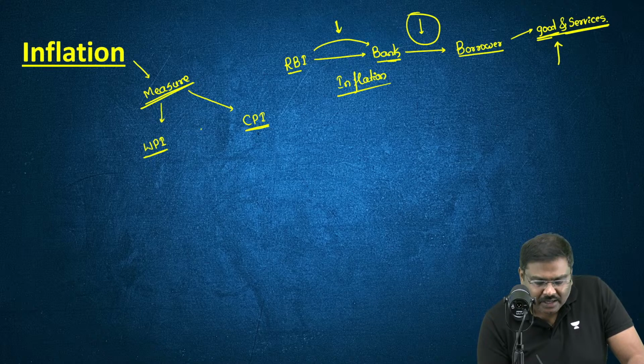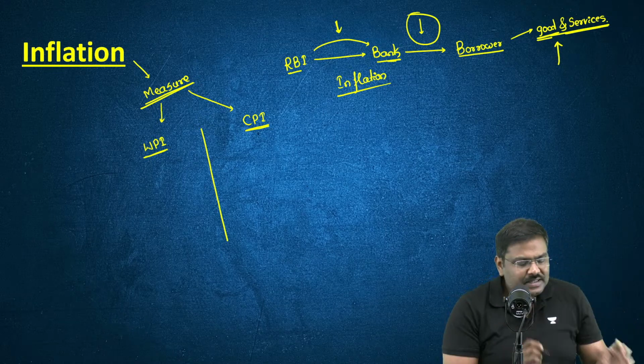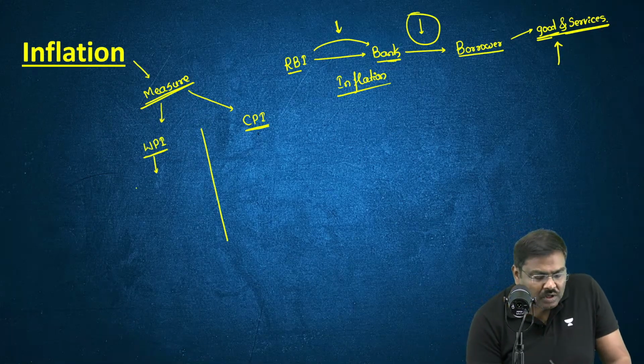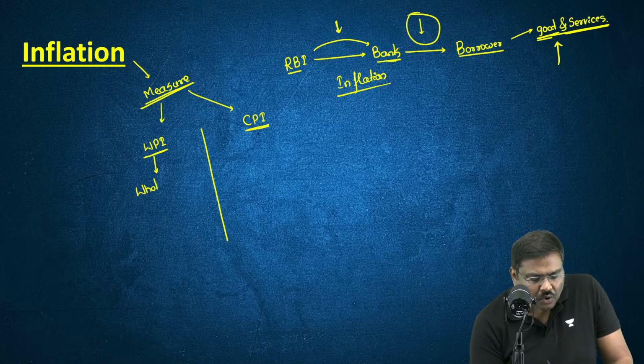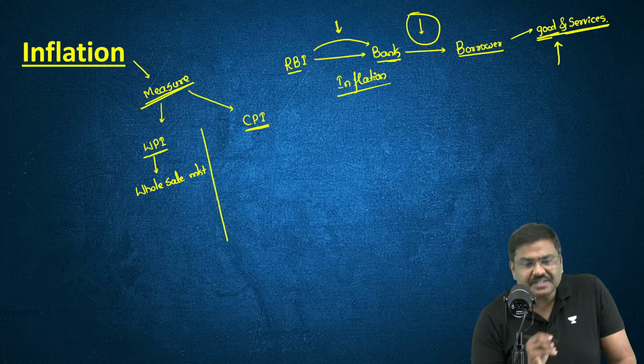Now, what is the difference between both of them? The Wholesale Price Index essentially measures the inflation rate in the wholesale market. All of you heard of the term wholesale market? Please do let me know in the chat section.